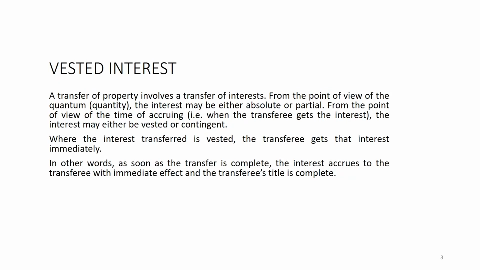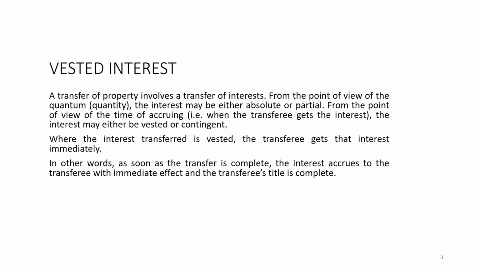Within that, vested interest and contingent interest are very important and very conceptual. You must understand when the transferee will be able to enjoy the rights once it has been transferred to him. From this point of view, it has been said that the quantum of this right or interest may be absolute or partial.